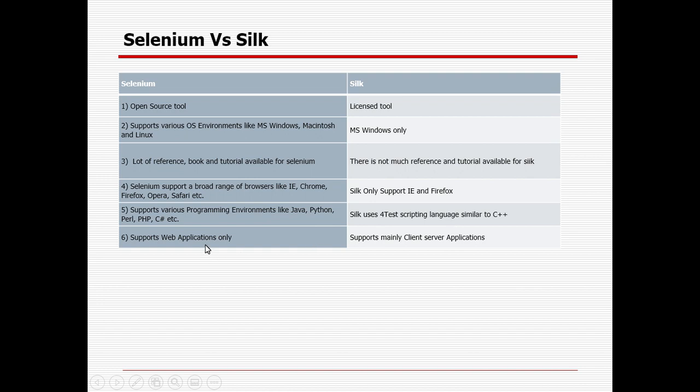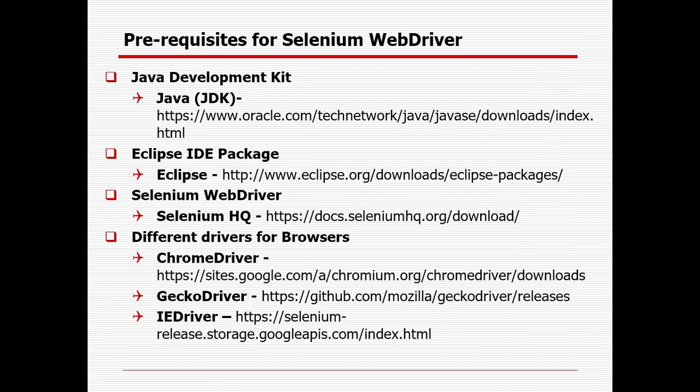Selenium supports primarily web based applications, but nowadays with the help of WinAppDriver we can also do Windows based applications, but it's primarily used for web applications. Though it has been developed, still a lot of limitations are there, whereas Silk primarily deals with client server applications.